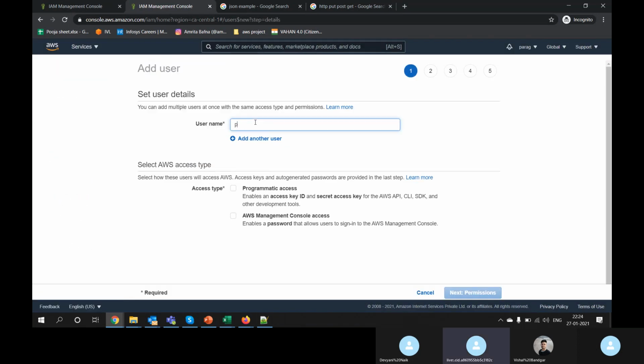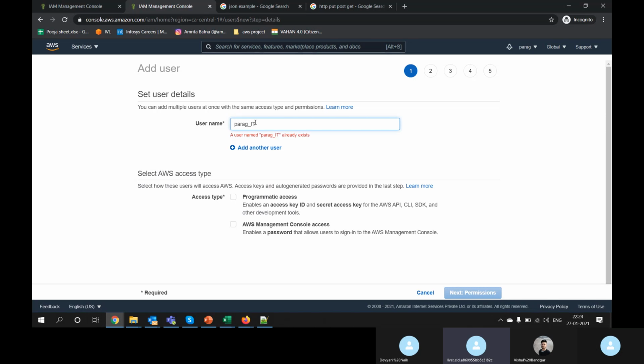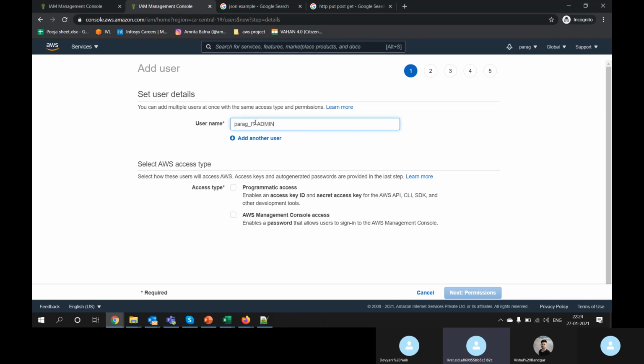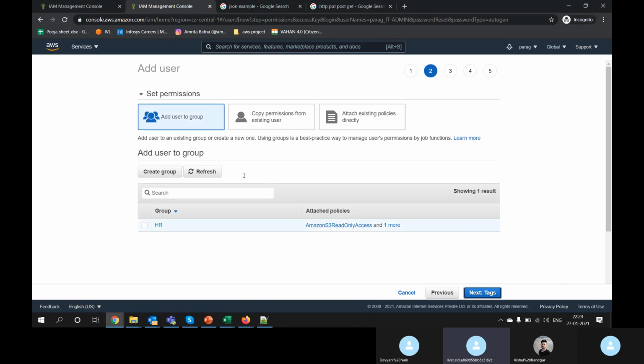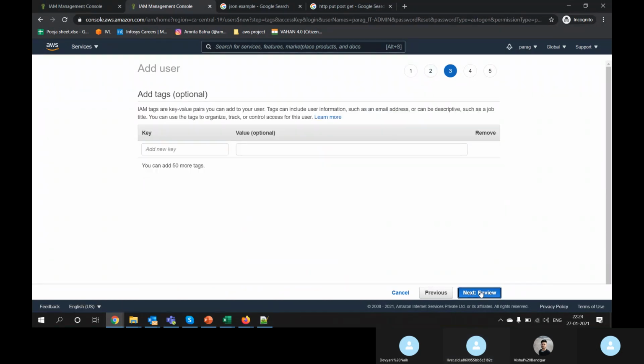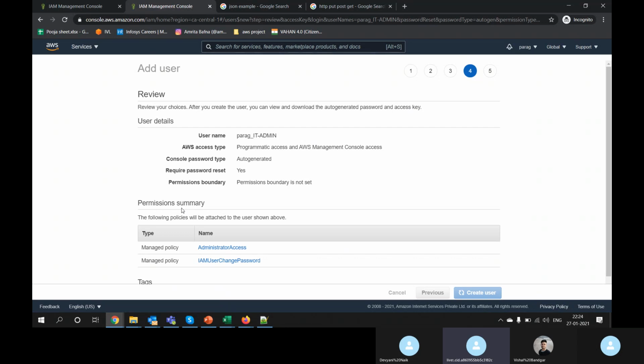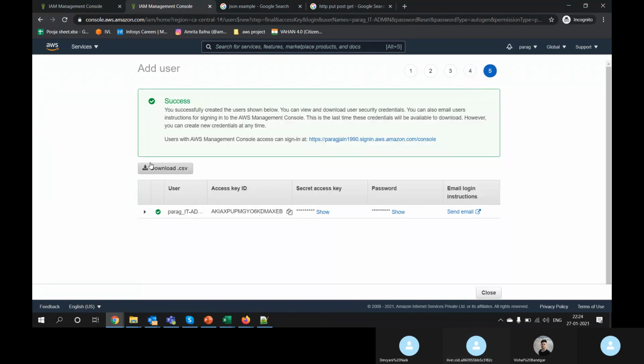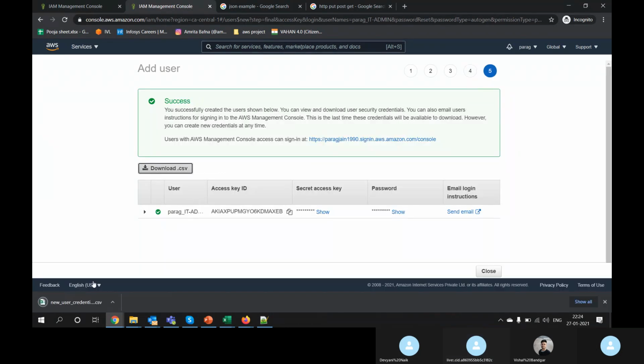I will create a new user, Parag_IT_admin. I will give him both full permissions. He can log in through the console or through the CLI as admin.